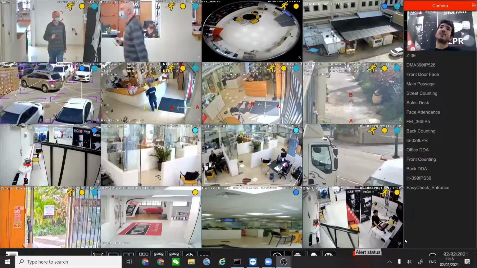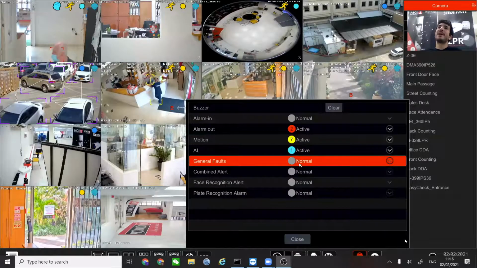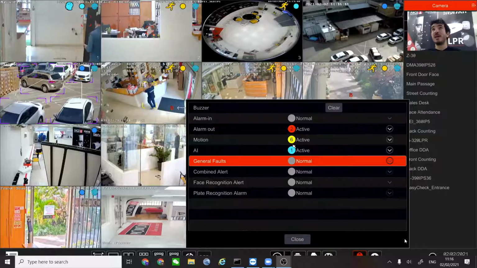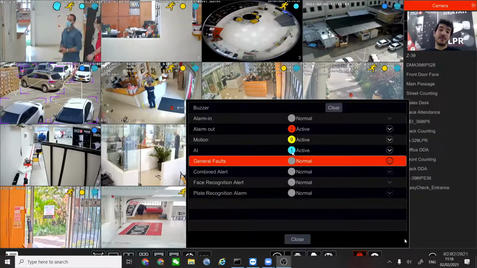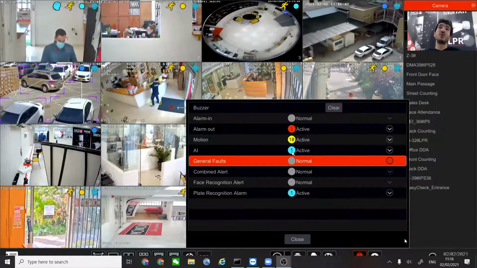Next thing is the alert status. Basically, in here we can see a couple of events with multiple colors. We like to compare it to a car's dashboard. Usually in a car, you will see multiple colors. If you see blue or green, it means something is happening, but not very important. But if you see the color red, then it's something that you might want to notice.